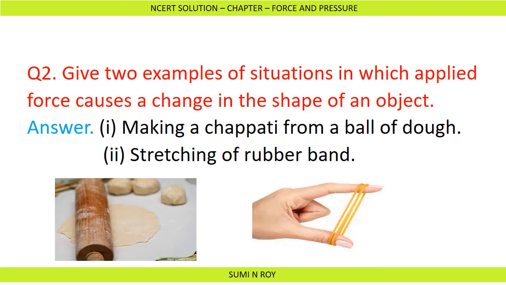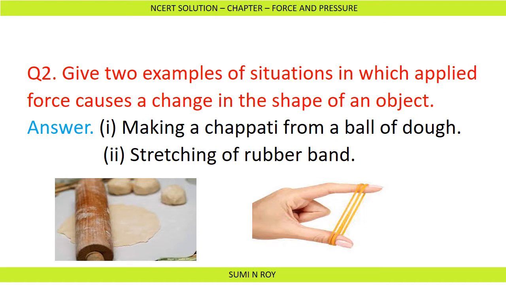The force changes the shape of the dough. One more example is stretching of a rubber band. When we stretch a rubber band, it changes its shape. So these are two examples where applied force causes a change in the shape of an object.